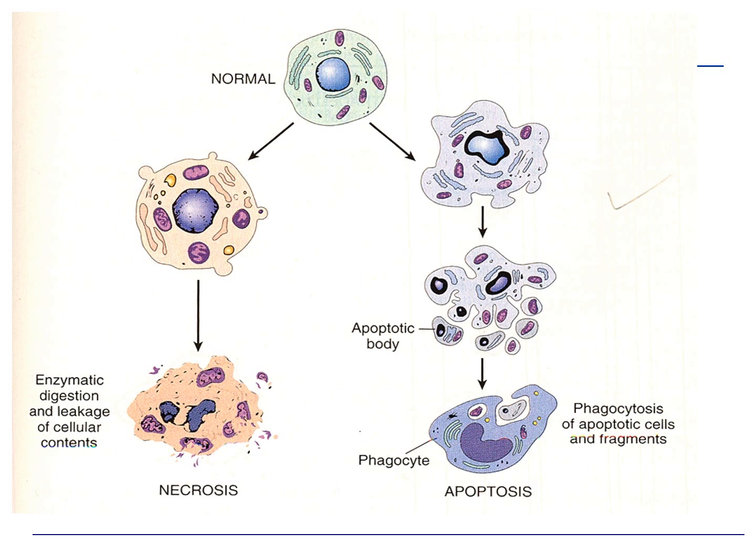So here you can see that the normal cell, when it dies, it can die with necrosis or it can die with apoptosis. On the left hand side there is a necrotic cell. You can see the cell is disrupted, there is enzymatic digestion and leakage of cellular contents to outside, and there is inflammation around this cell, whereas in apoptosis the cell is dying with formation of membrane covered apoptotic bodies.